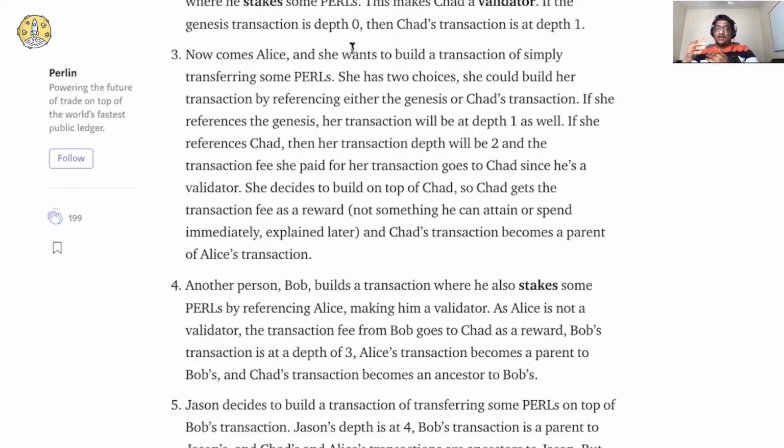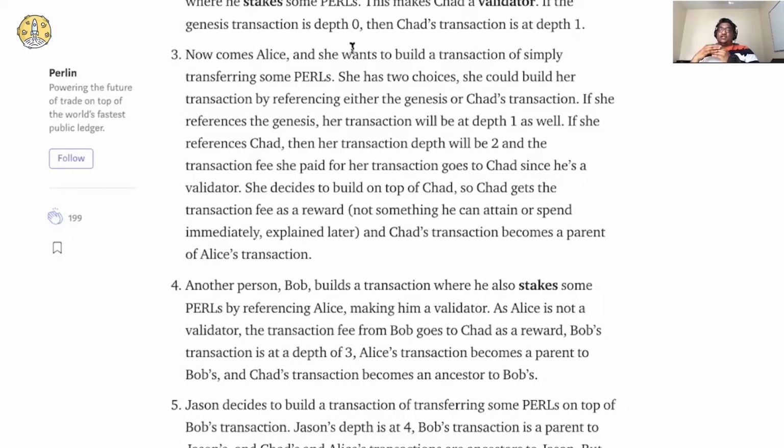But now let's say another person, Bob, is coming, and Bob is referring to the Alice transaction, right? So Bob is on level 3. He refers to the Alice transaction, and the transaction fees that Bob pays go to Chad because Alice is not a validator. Okay, and now Bob has also staked some Perlin tokens, so he becomes a validator as well. So now we have two validators, Bob and Chad.